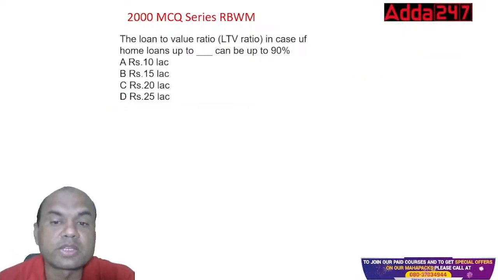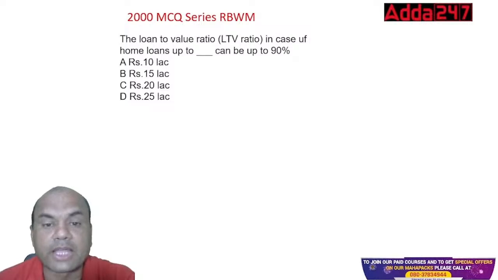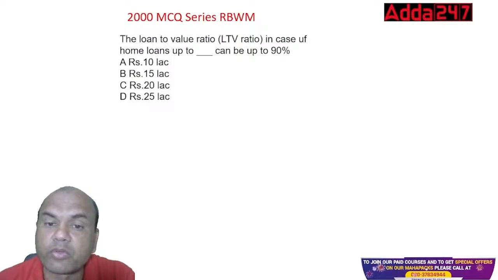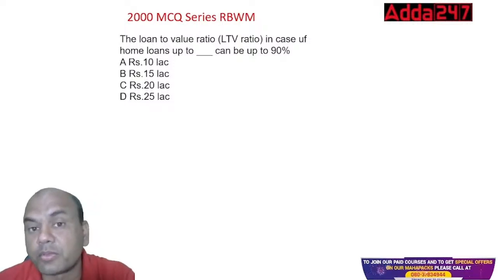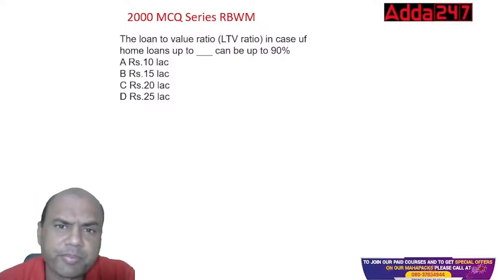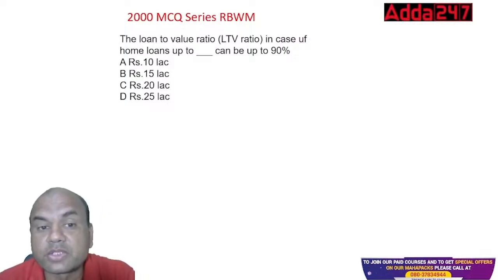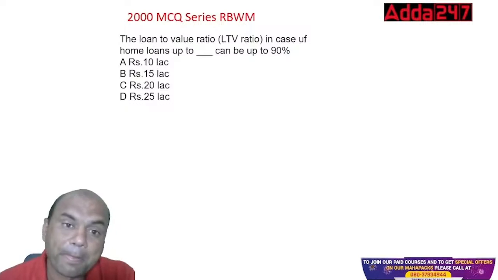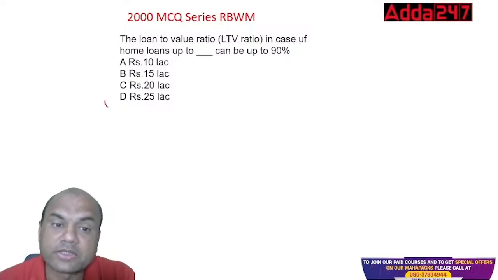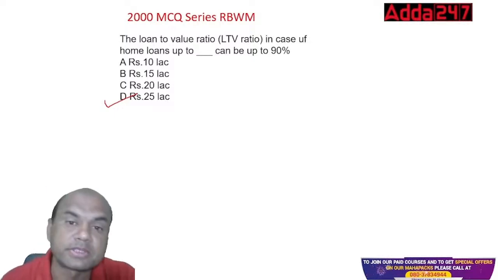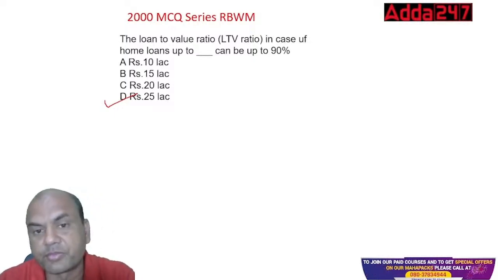The loan to value ratio, if the home loan is up to dash, can be 90%. Up to what amount can I give a home loan at 90%? Just now I told you. So the loan to value ratio in case of loans up to dash can be 90% as per RBI guidelines. It is 25 lakhs, because the RBI says up to 30 lakhs you can give 90%. Okay, got it clear?